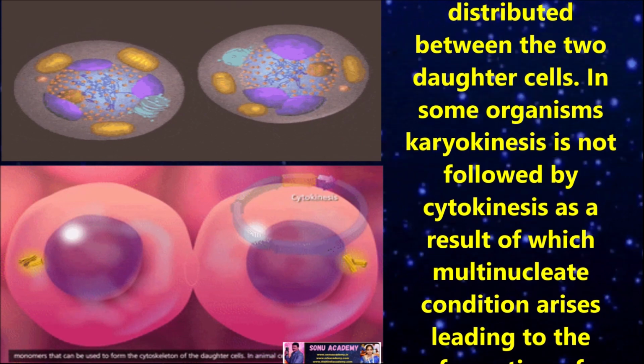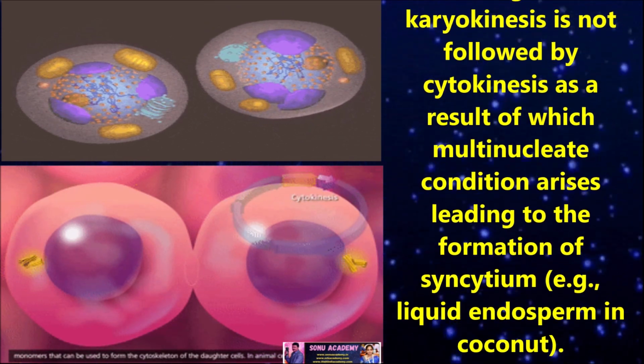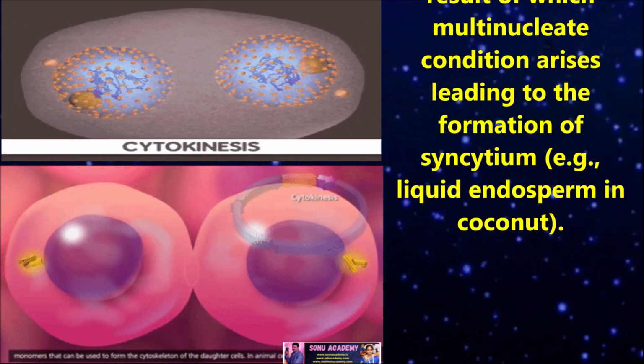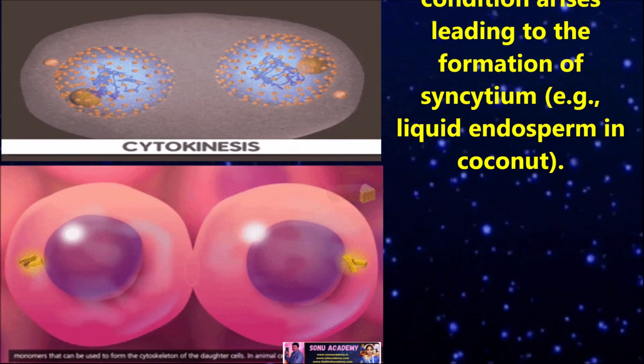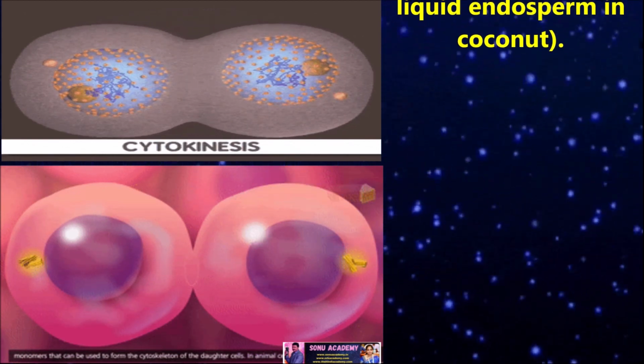In some organisms, karyokinesis is not followed by cytokinesis, as a result of which a multinucleated condition arises, leading to the formation of syncytium. Example: liquid endosperm in coconut.